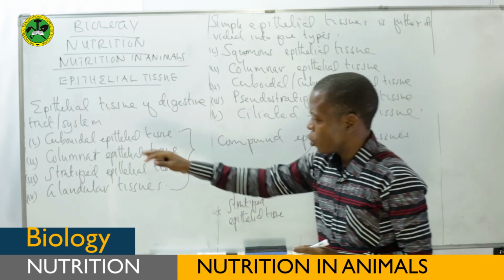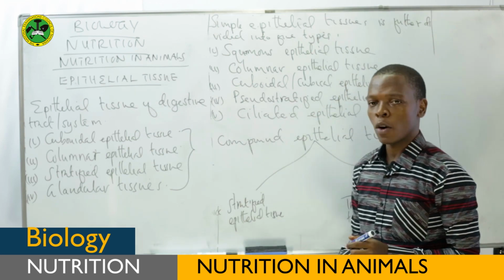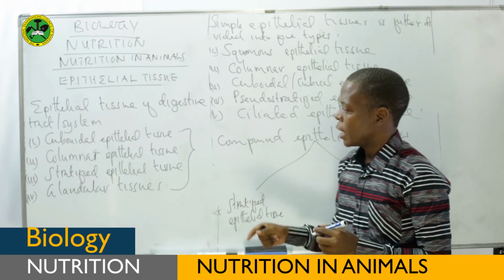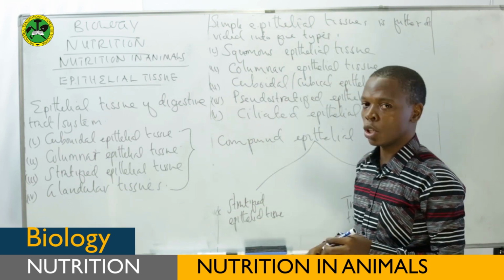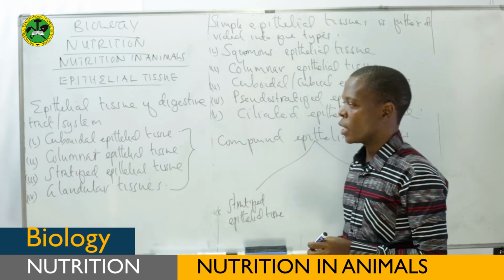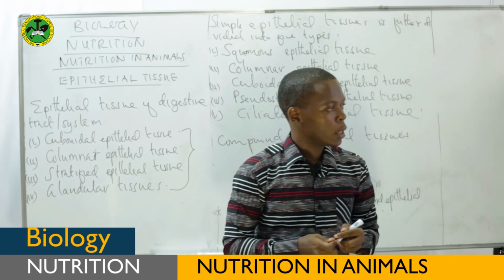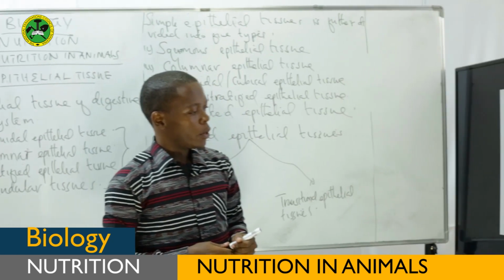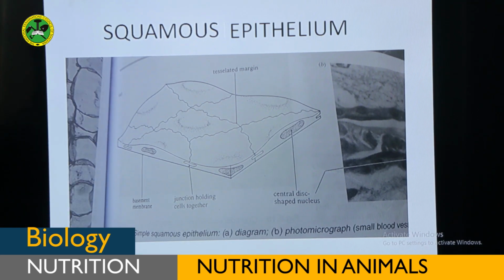Okay, before going to explain directly these epithelial tissues which are found in the digestive system, let us see some different diagrams of these epithelial tissues which may be found in different parts of the body. For example, we have this. This is squamous epithelial tissue.